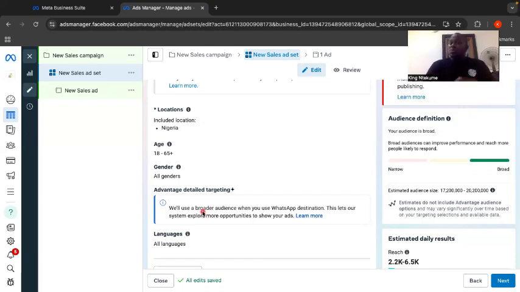You understand? So people come into your WhatsApp when you actually do a targeting, you target a certain interest or you target a certain behavior. You want to say, okay, this behavior or this interest are targeted, they have the buying capacity and all that. But this doesn't give you the ability to do that. So how do you now circumvent this process? That's what we're going to be exposing to you in this video.